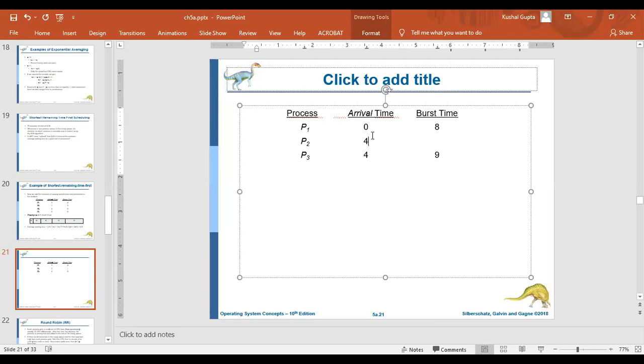The burst times are 8, 5, and 1. Now you need to make a Gantt chart out of it and calculate the average waiting time and average turnaround time on your own.